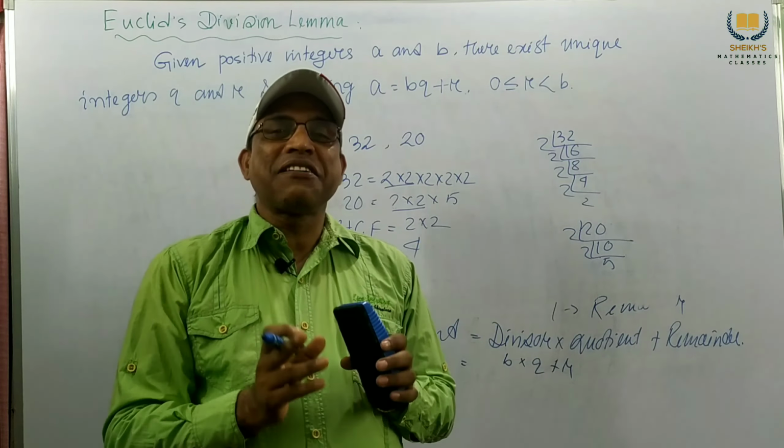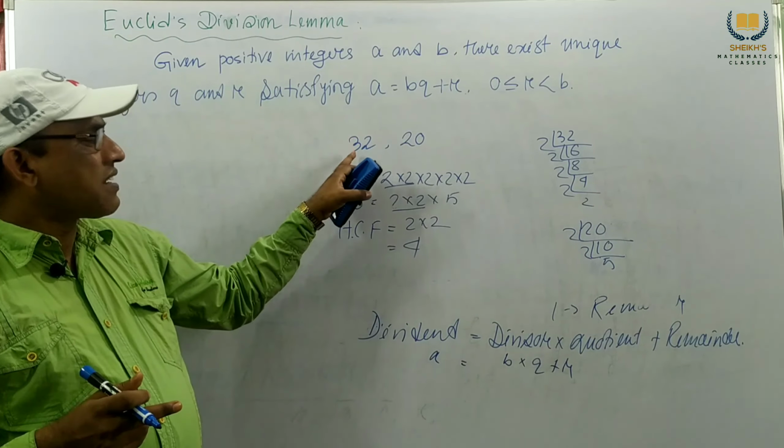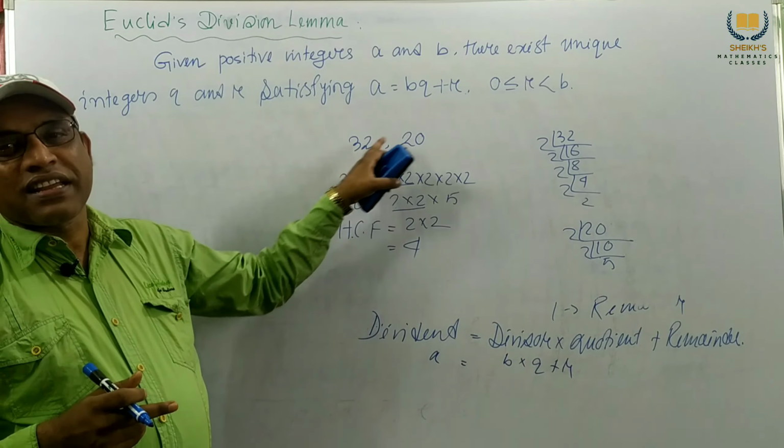Now how to find this HCF? You have to see these two numbers, 32 and 20. Which one is greater? 32 is greater than 20.